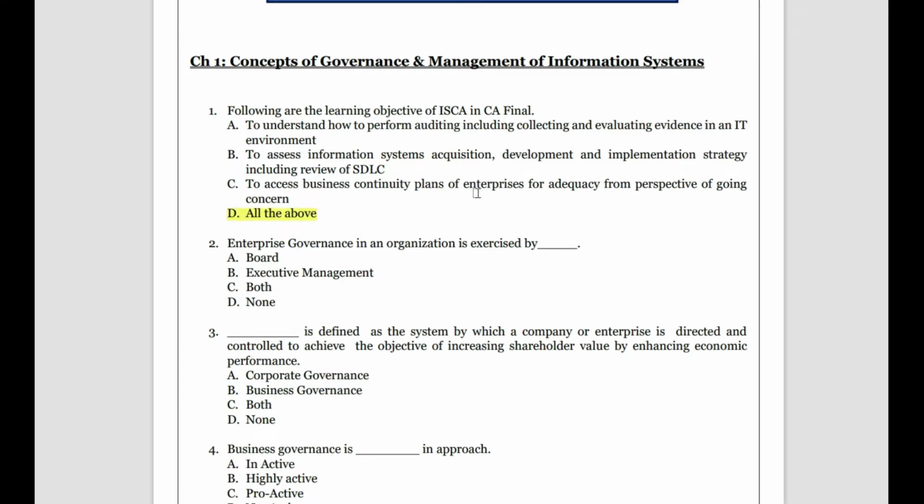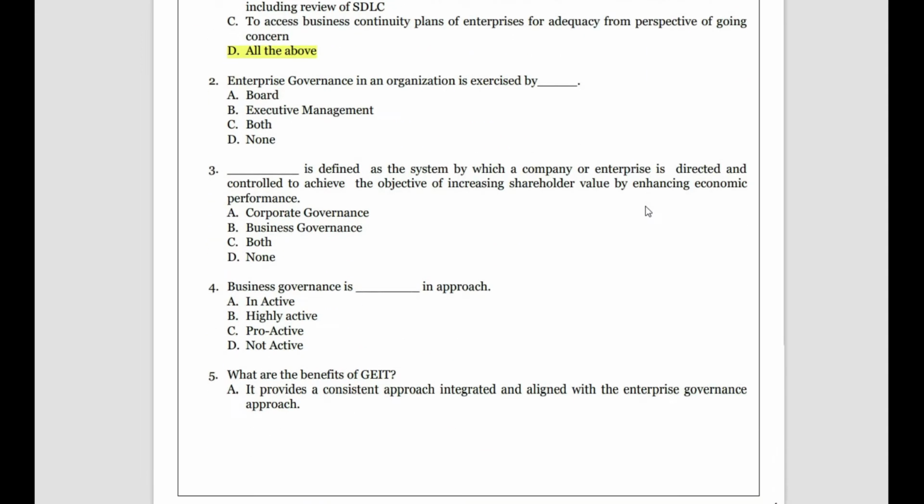Okay, so what is the answer? Answer is all of the above. Next, second question. Enterprise governance in an organization is exercised by whom? Is it the board members? Is it executive management? Is it both or none? Who is executing it? So what is the definition of enterprise governance?